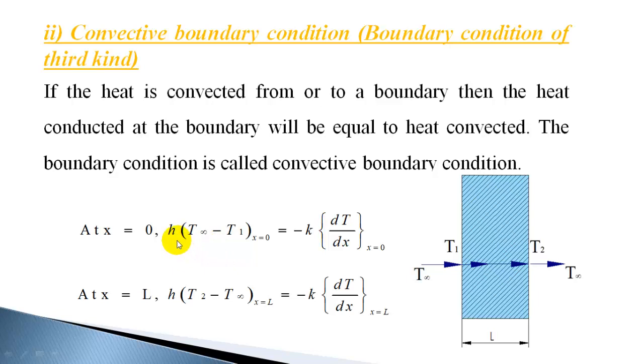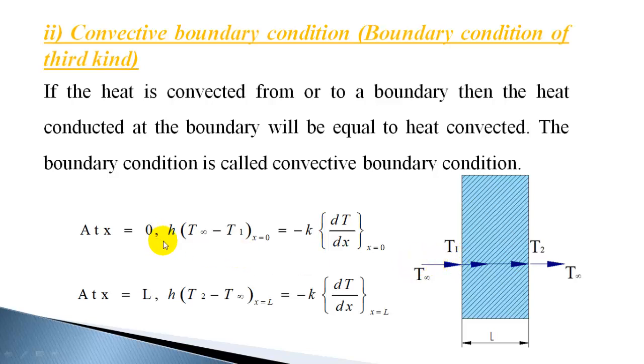As per Newton's law of cooling, convection heat transfer is hA delta T. So it is h into the temperature difference. Here the temperature difference is T infinity minus T1, as heat is flowing from the fluid to the surface.